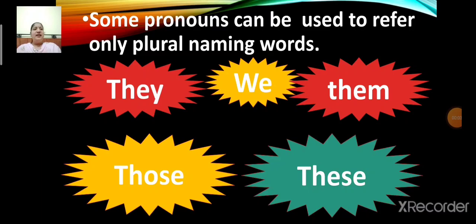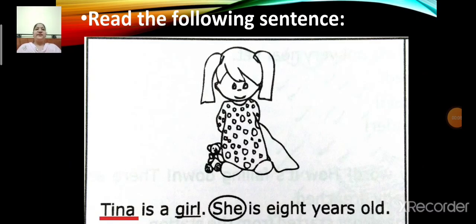Now children, let us go through some more examples. Read the following sentence. Tina is a girl. She is 8 years old. Now here, the underlined words Tina and girl are nouns and the circled word she is a pronoun.